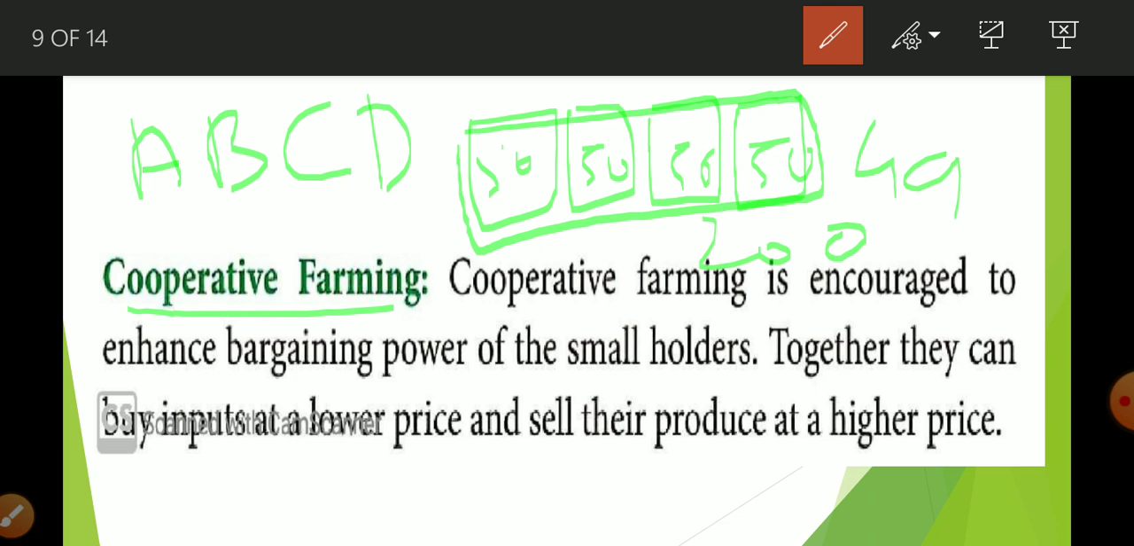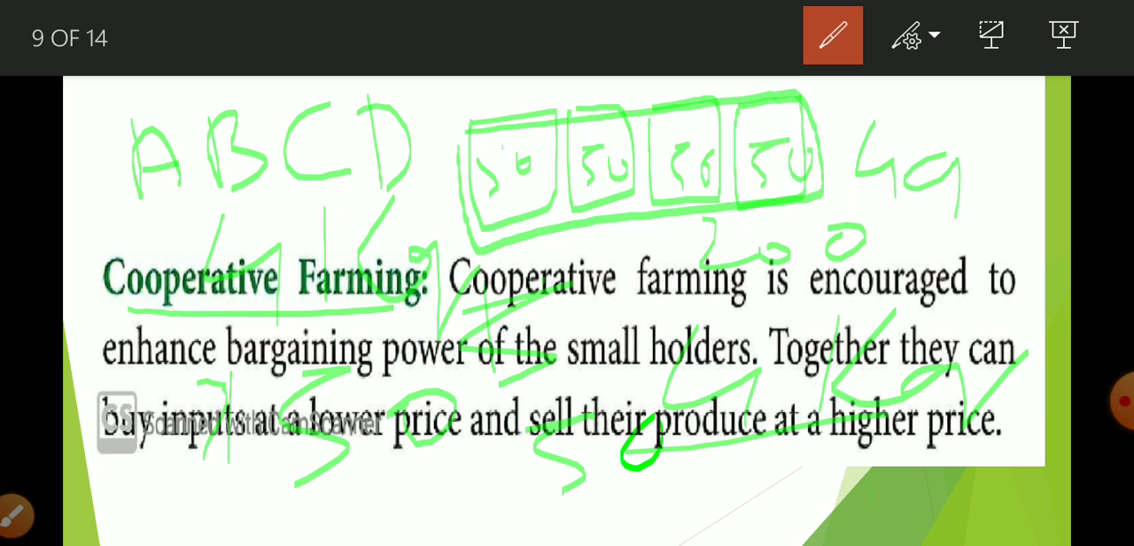When they are going to cultivate, they are going to purchase seeds together. Suppose they require 4 kg of seeds. So 50-50 they are spending for purchasing 4 kg of seeds. Now when they purchase 4 kg of seeds together, obviously they can do bargaining, so they can get seeds at the lowest price. Maybe when they purchase 4 kg of seeds together, they can purchase it for 150. So in this way there will be a saving of 50 rupees.